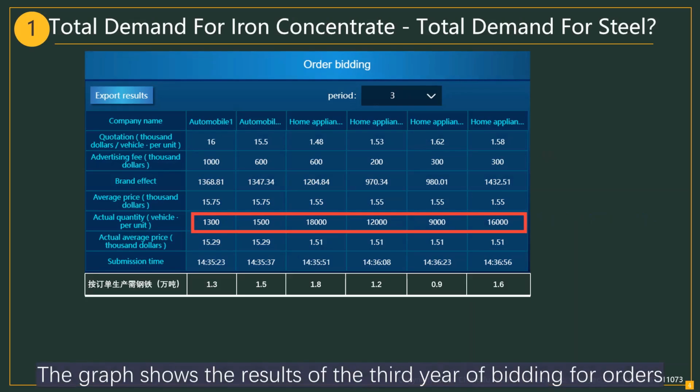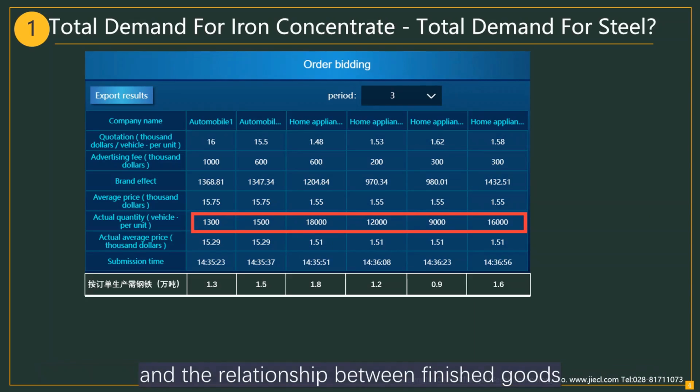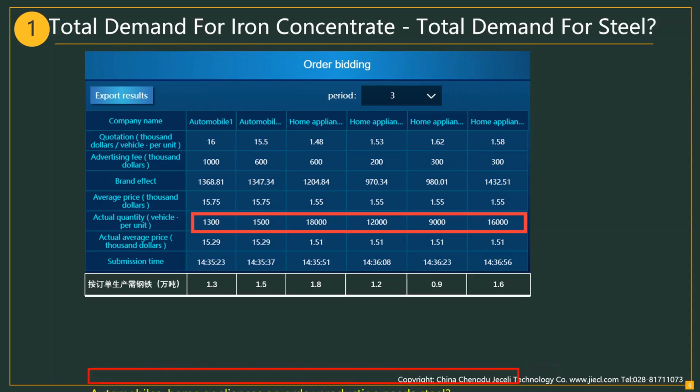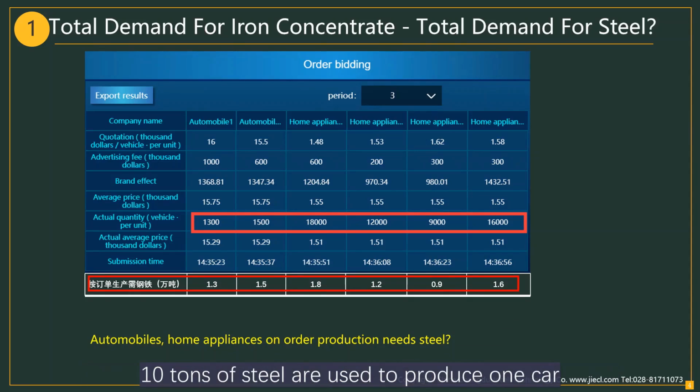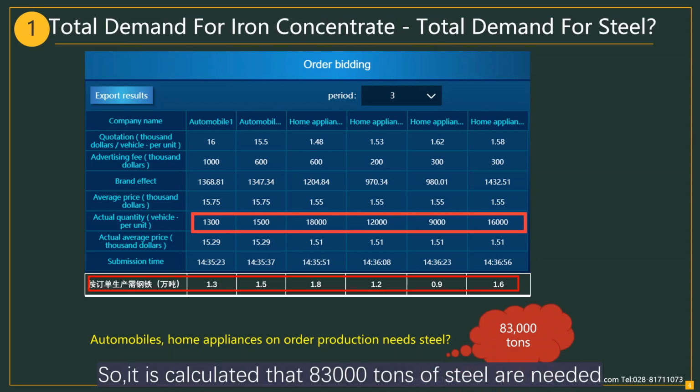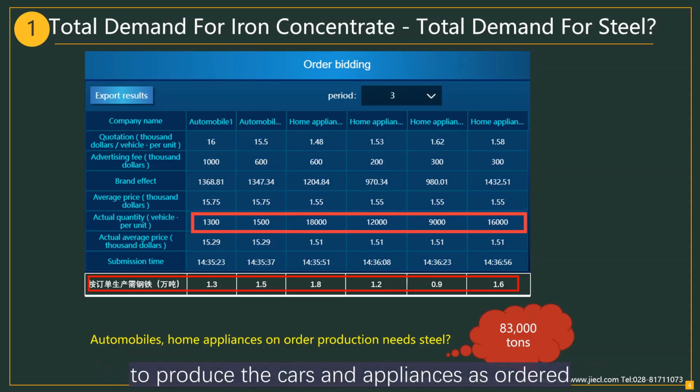The graph shows the results of the third year of bidding for orders, and the relationship between finished goods and raw material ratios shows how many tons of steel are required to fulfill these orders. 10 tons of steel are used to produce one car, and 1 ton of steel to produce one appliance. So, it is calculated that 83,000 tons of steel are needed to produce the cars and appliances as ordered.